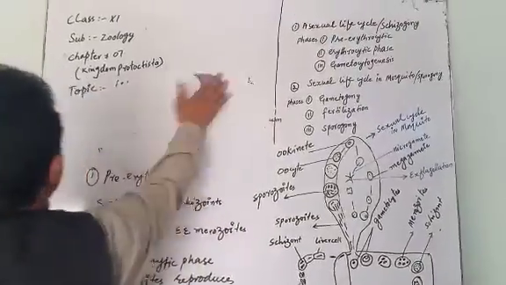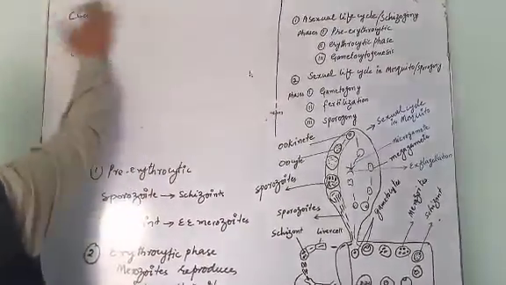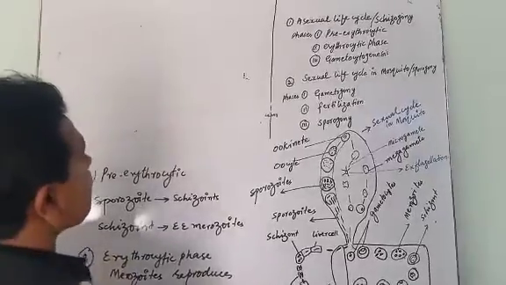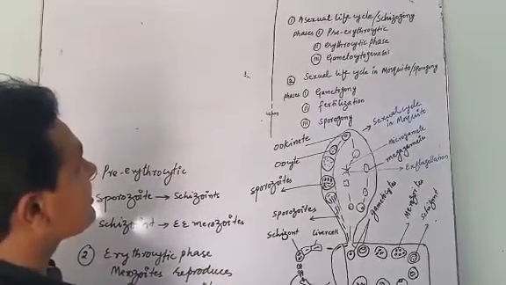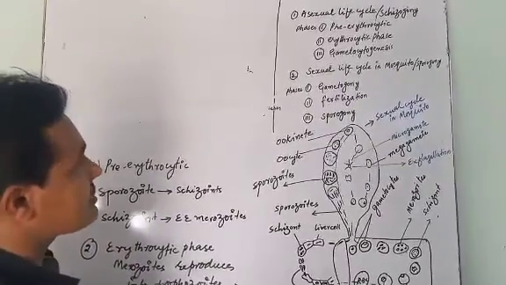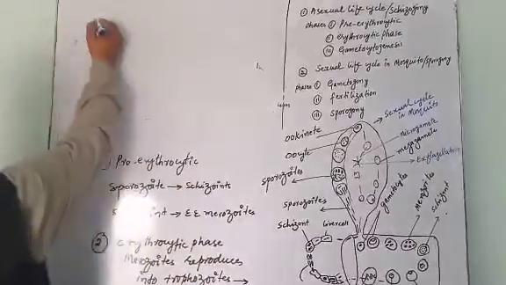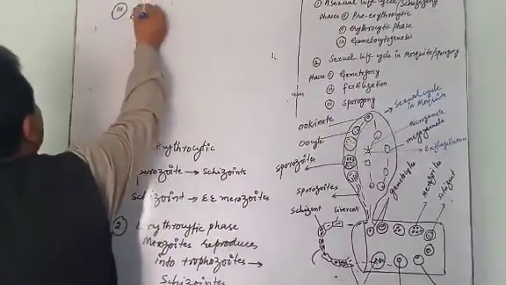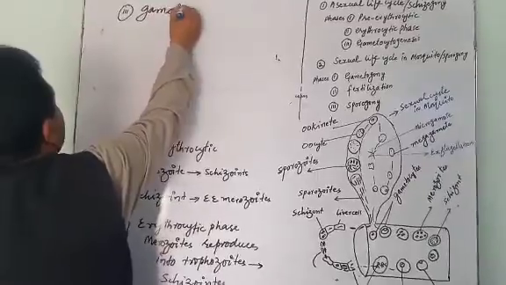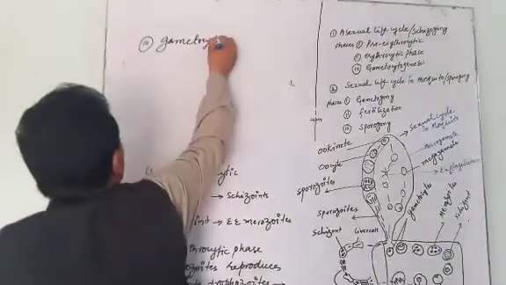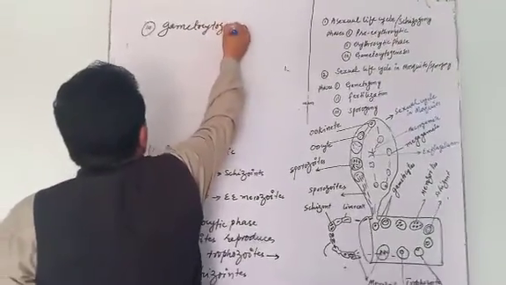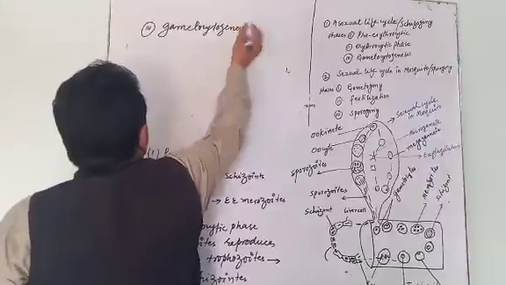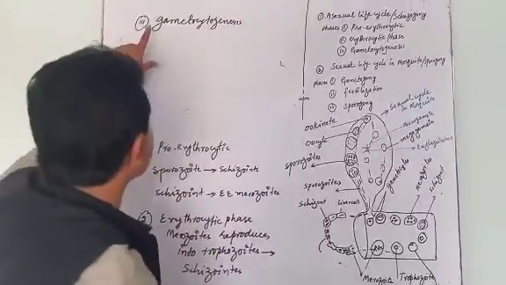The third phase of the asexual life cycle, or third phase of schizogony, starts. The third phase is called gametocytogenesis.